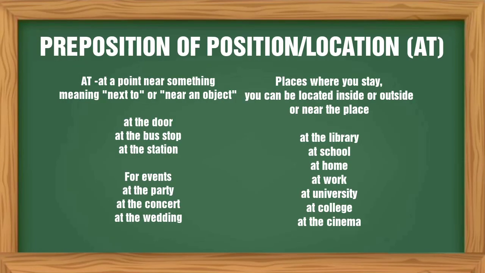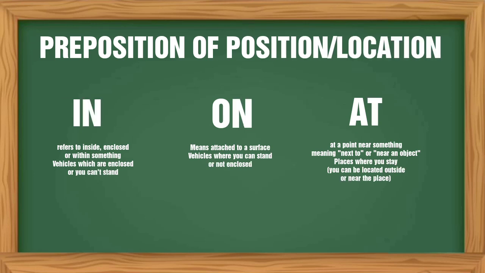And lastly, the preposition at means at a point near something, or meaning next to or near an object. It is also used to places where you stay, and you can be located inside or outside or near that place. Examples: at the library, at school, at the door, at home, at work, at university, at college, at the cinema. So here's a summary of the use of prepositions in, on, and at as a preposition of position or location.